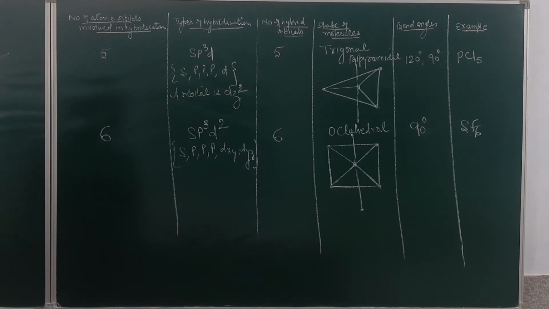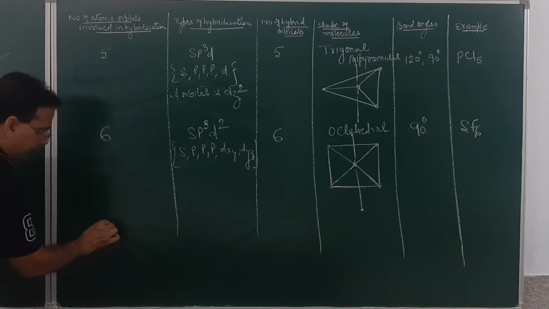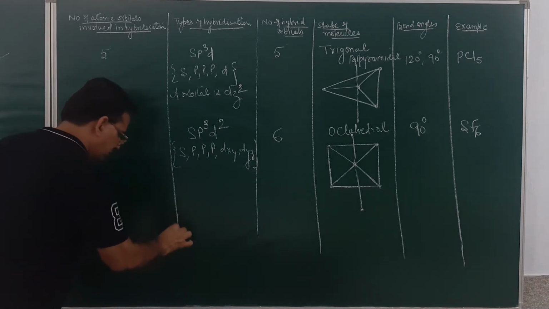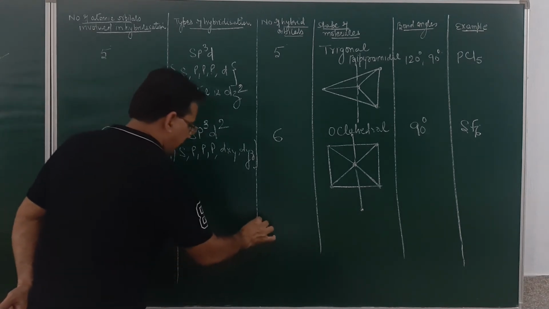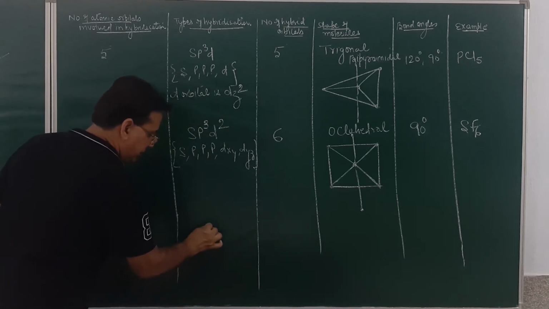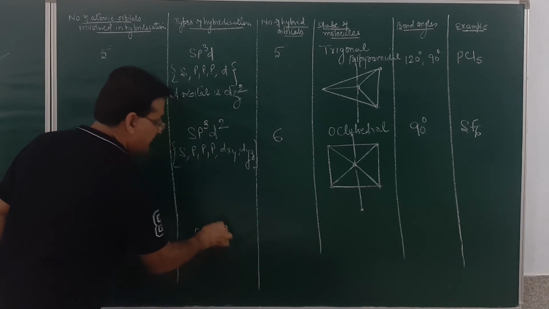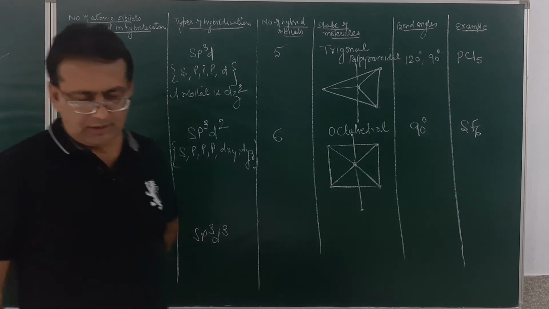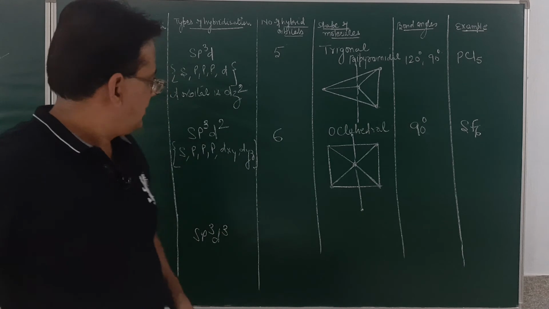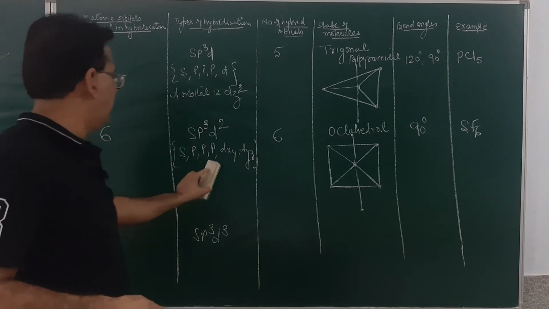Another will be when the number of atomic orbitals involved in the hybridization are 7. In that case, the type of hybridization will be sp3d3. Am I clear? Student, a correction has to be made over here.